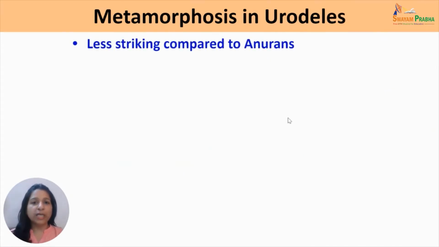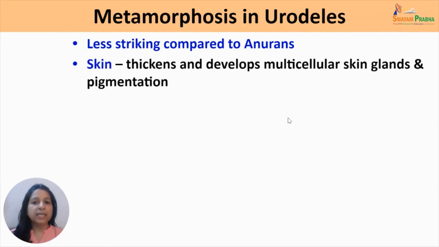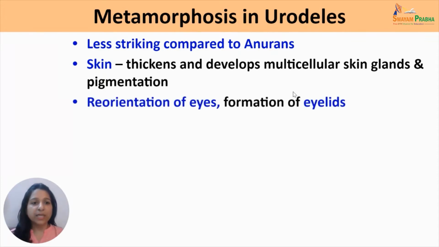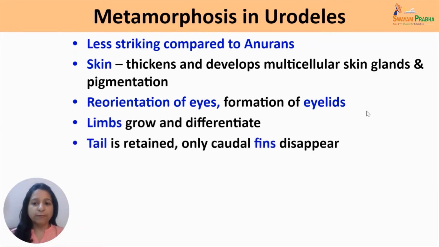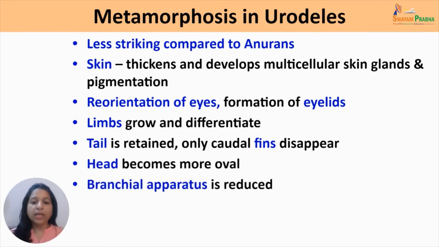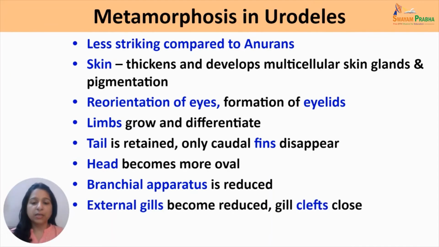Now, among the urodeles, metamorphosis is less striking as compared to anurans. Though the skin thickens and develops multicellular skin glands and pigmentation, eyes also undergo reorientation and there is formation of eyelids, and limbs grow and differentiate. However, the tail is retained, caudal fins disappear, and the head becomes more oval. The branchial apparatus is reduced, while the external gills also become reduced and the gill clefts close.